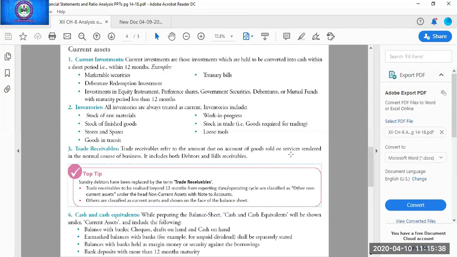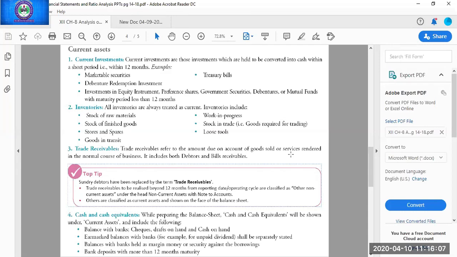So all the investment examples which I told you in non-current investment are the same. The only change is that there we were having the investment for a period more than 12 months, and here we are having the same investments for a period less than 12 months. So current investments are those investments which are held to be converted into cash within a period of 12 months. Again, the examples are the same.